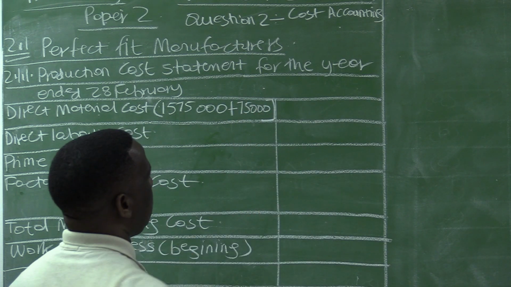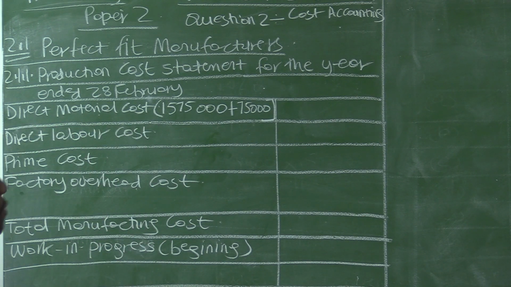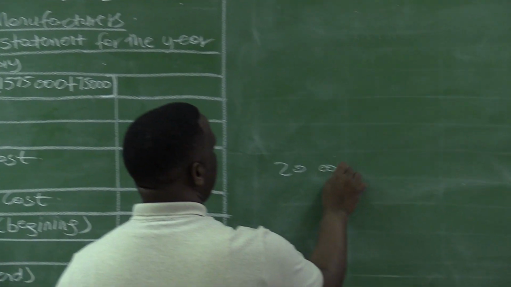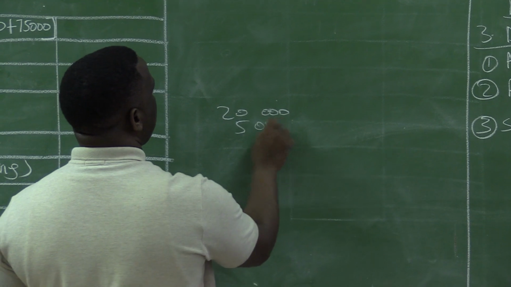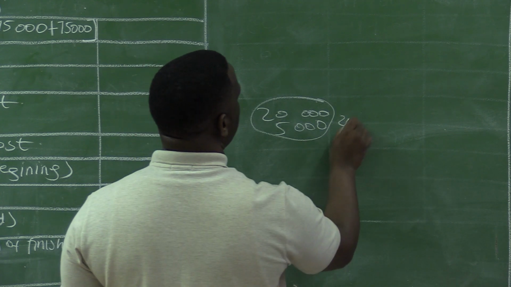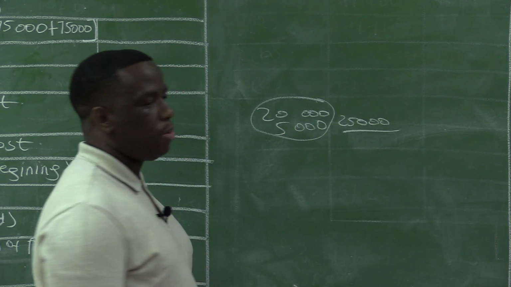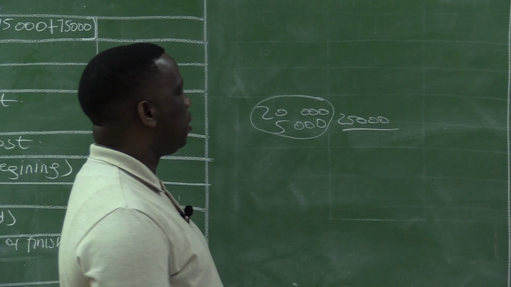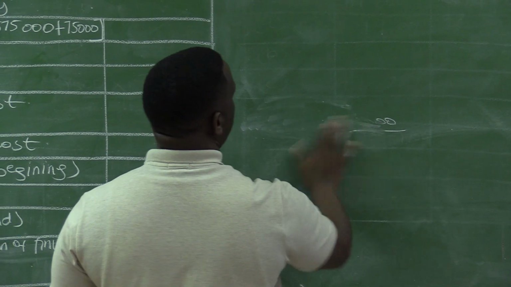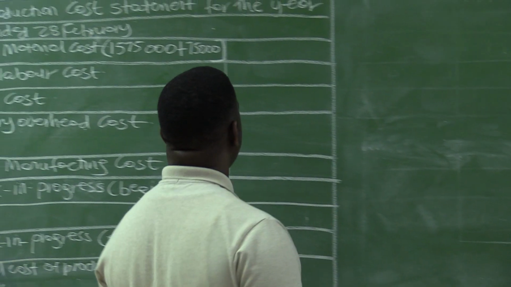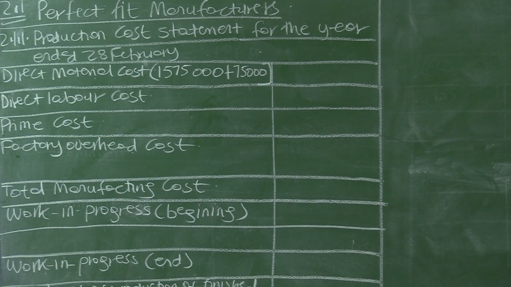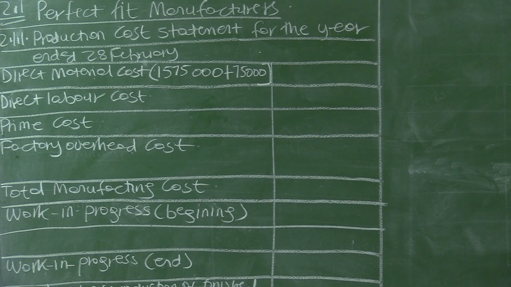Remember, in accounting, the transport cost also forms part of the value of stock. So if we buy raw materials to the value of 20,000, and then we transport those materials by 5,000 rands, the total value of the materials will then be 25,000. So the cost will be 25,000. So transport cost or carriage on purchases forms part of the value of stock. So we bought materials to the value of 1,575,000 and the transportation cost was 75,000 and they left it in error. They did not add that 75,000.